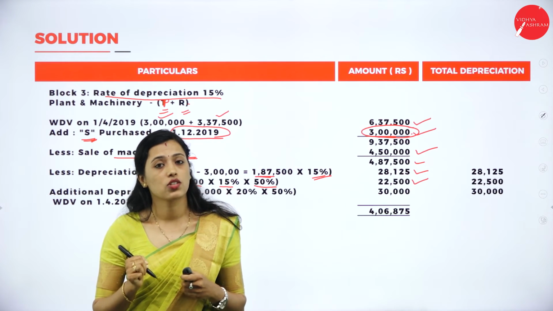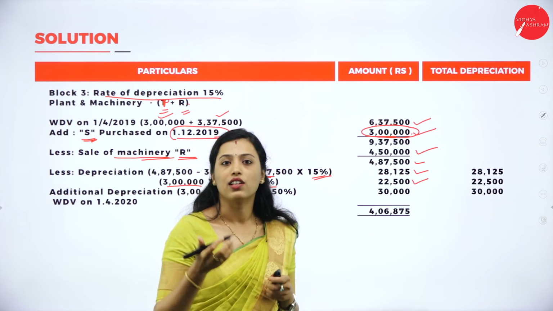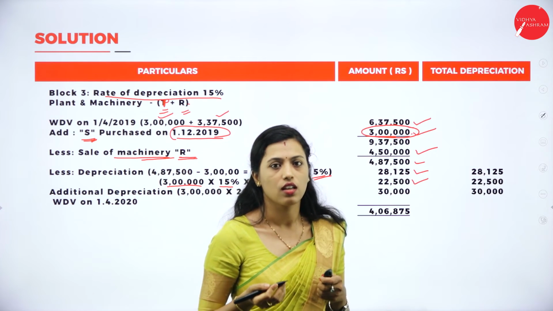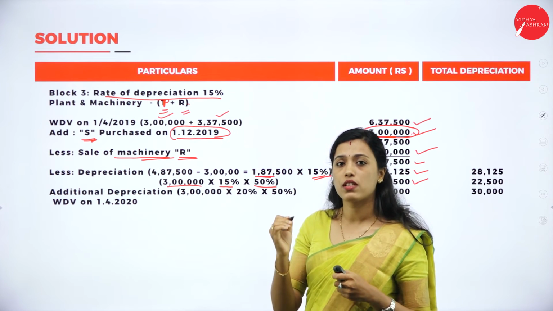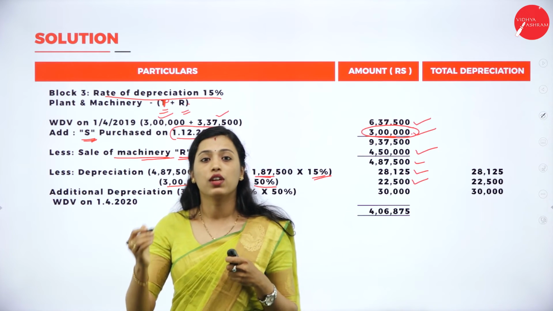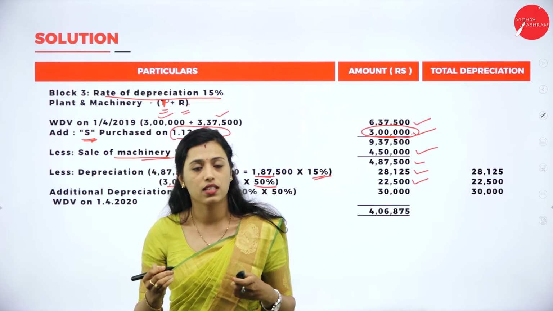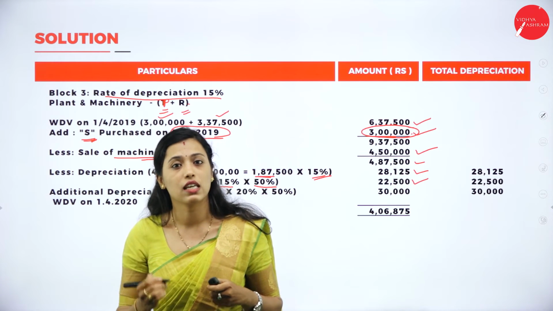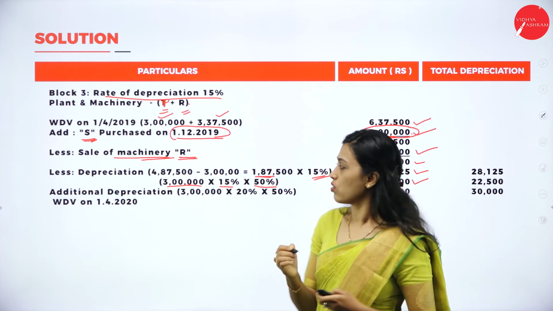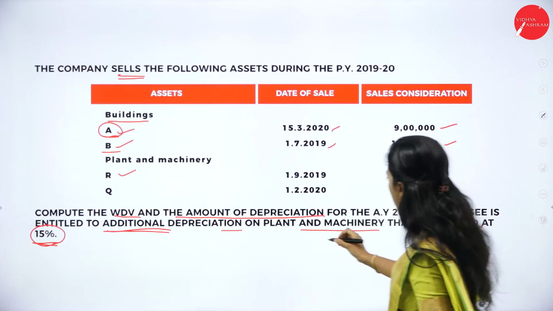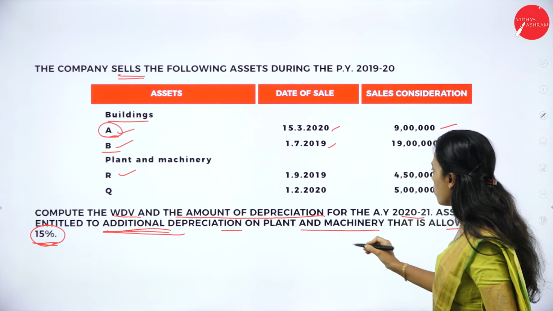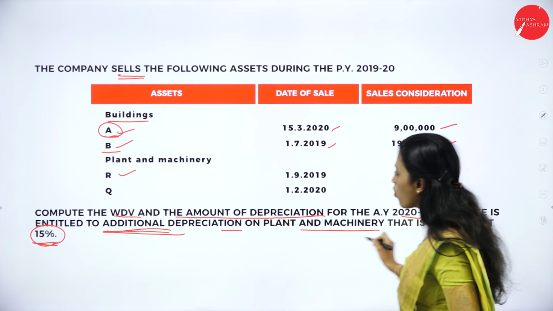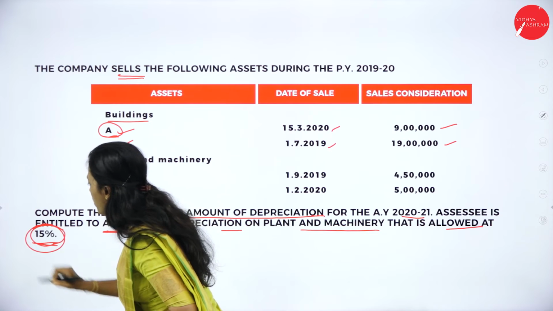Then here plant and machinery is there. For plant and machinery we can claim additional depreciation. So only for 15% rate of depreciation plant and machinery we can claim additional depreciation because it is given in the question. So we'll check the question once. See, entitled to additional depreciation on plant and machinery, that is allowed at only 15%.